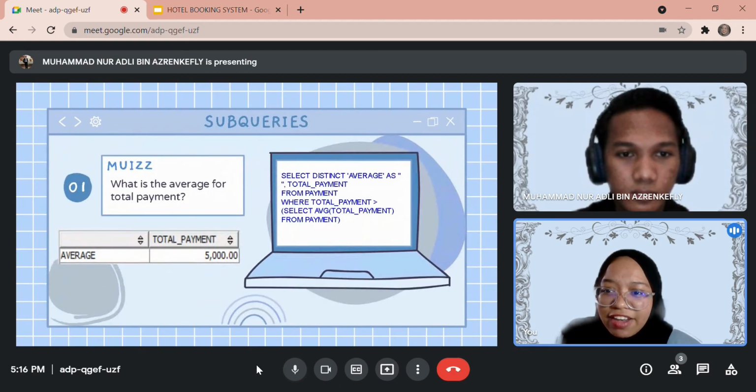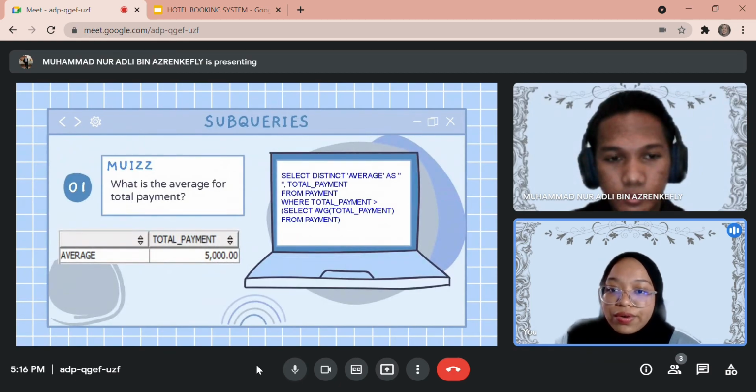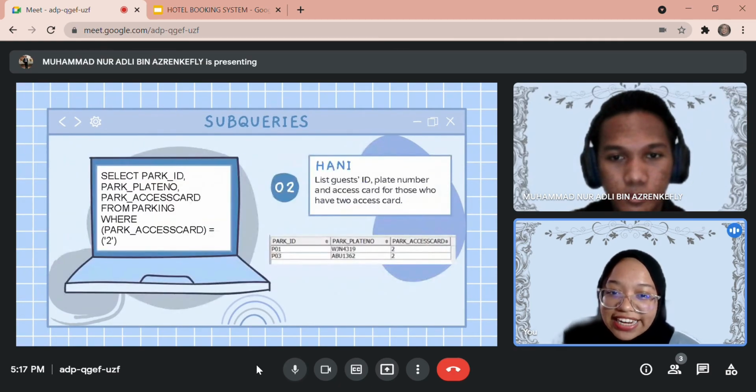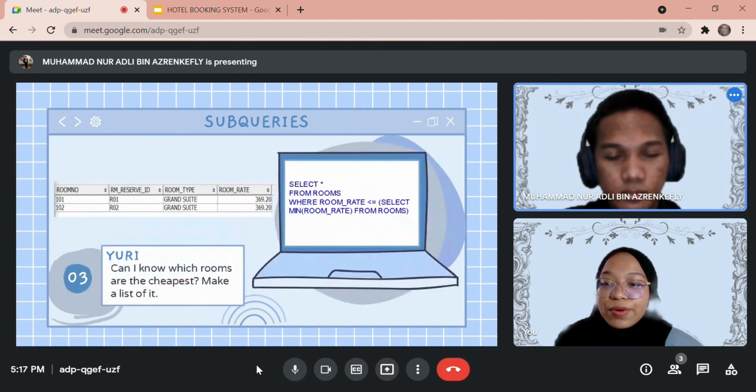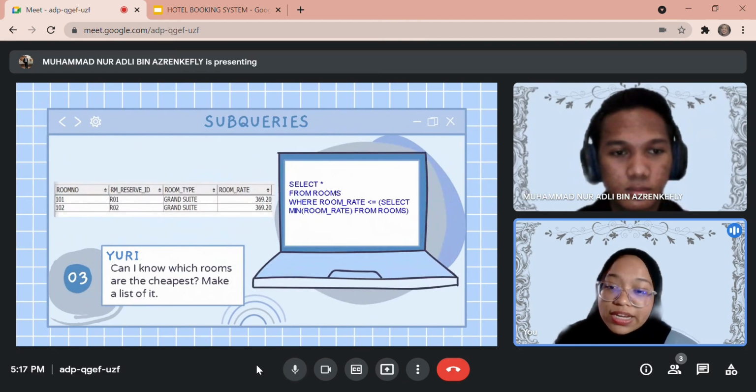MOHD asks, what is the average of total payment? So this is the sample of output for query number 1. Annie asks for a list of guest ID, plate number, and access card for those who have 2 access cards. This is the sample of output for query number 2. Query number 3, Yuri asks, can I know which rooms are the cheapest? Make a list of it.